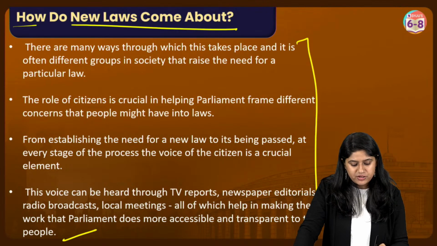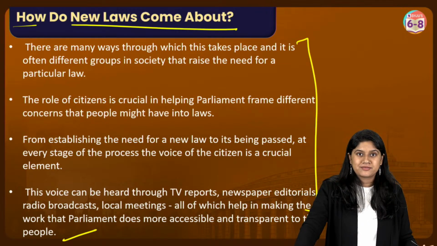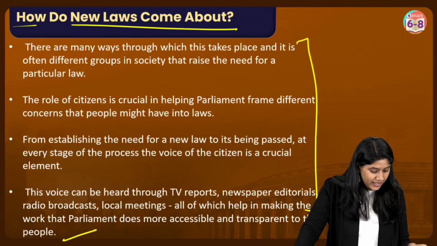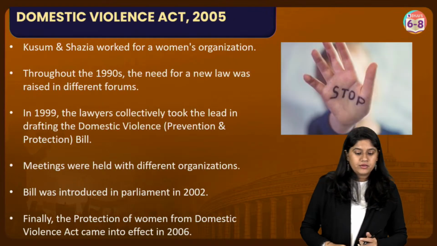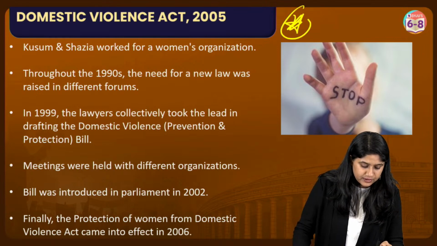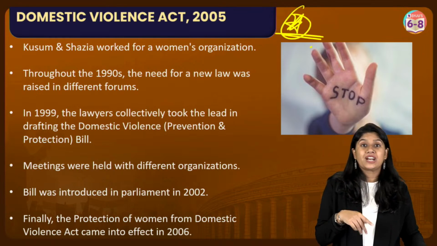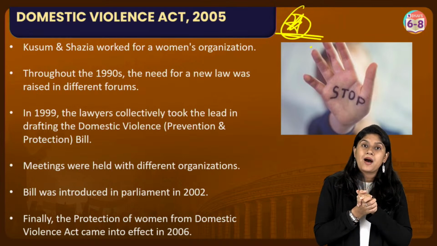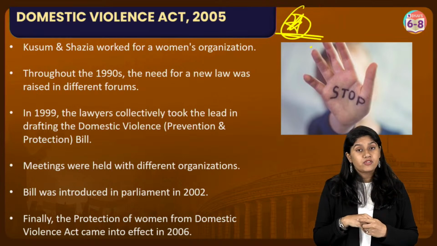This is the same thing which I've explained. I hope that all of you are clear with it. Yes? Okay. Moving ahead, everyone. We have the example in your textbook. I hope that all of you have read this. This talks about domestic violence against women.